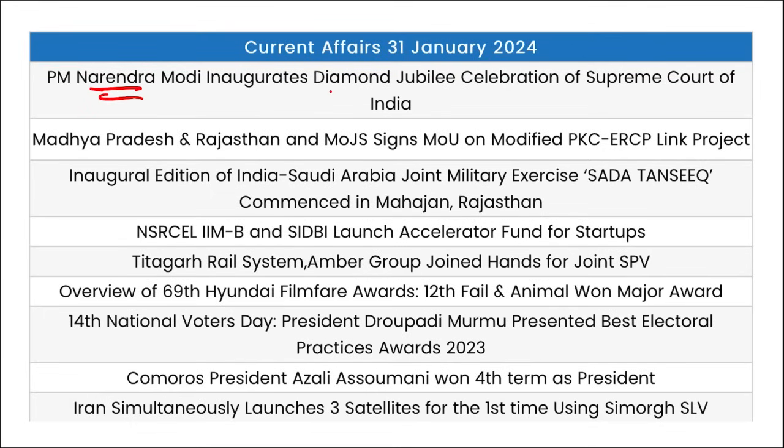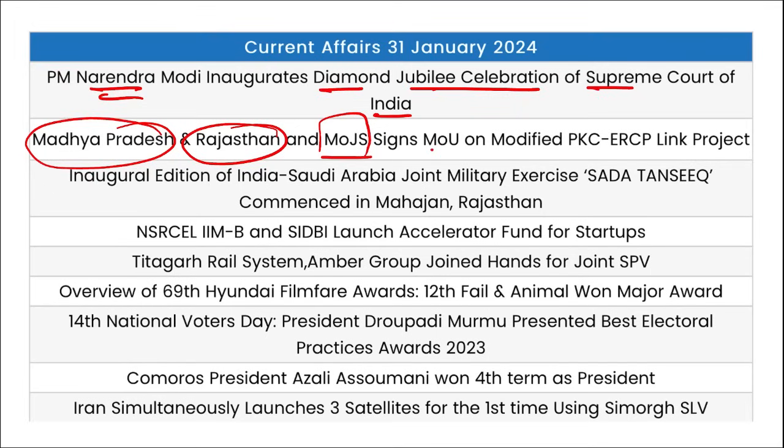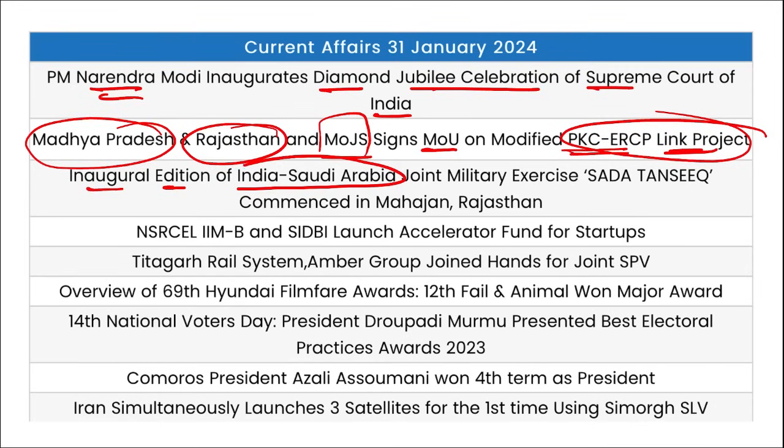PM Narendra Modi inaugurated the Diamond Jubilee celebration of the Supreme Court of India. Madhya Pradesh and Rajasthan, along with the Ministry of Jal Shakti, signed an MOU for the modified project. Then the inaugural edition of the India and Saudi Arabia joint military exercise, Sada Tansik. This is the first ever edition, held in Mahajan, Rajasthan.